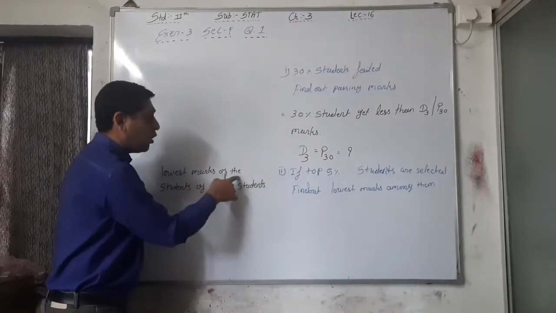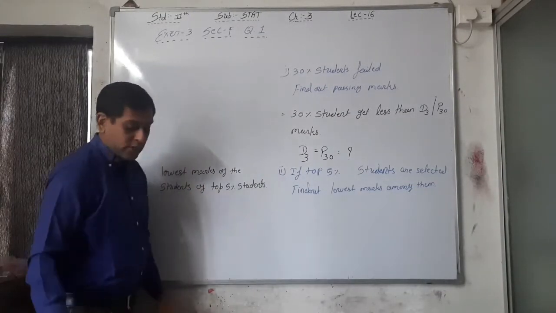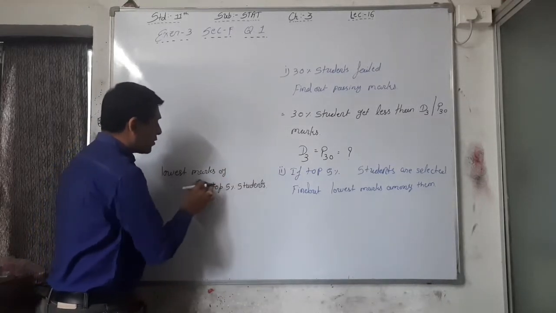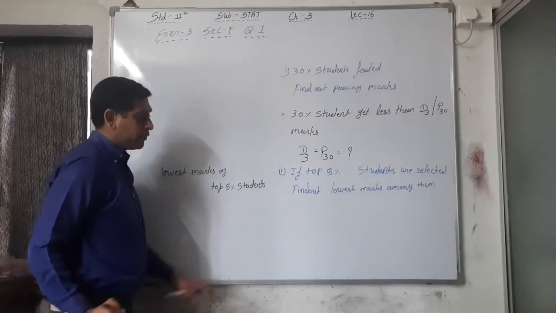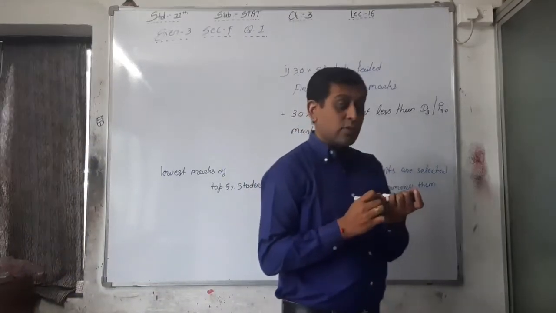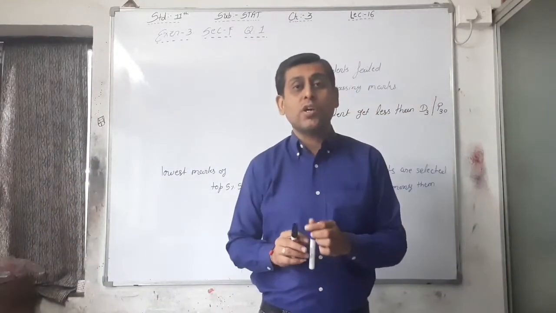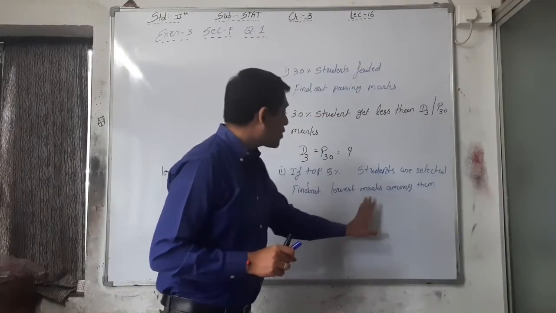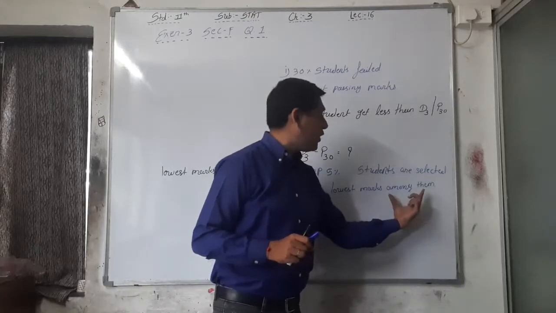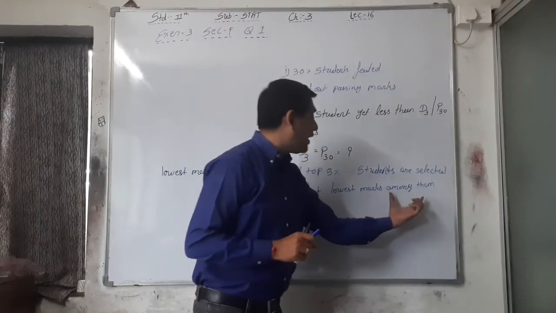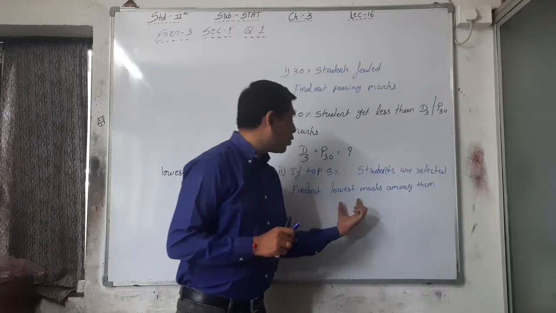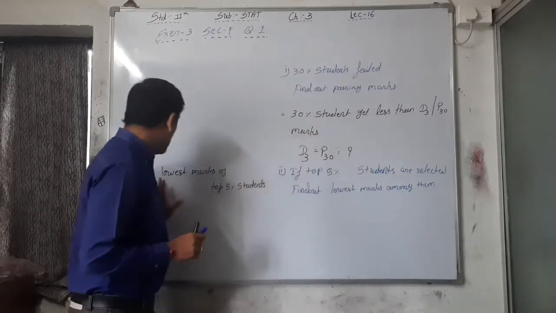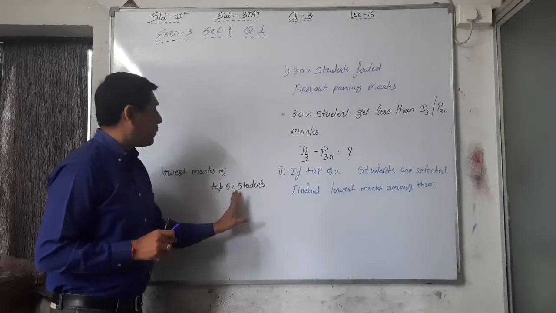So lowest marks of the students, or you can say lowest mark of top 5% students directly. What is the question here? See, we have to see the question from find out. What is the find out? After find out, lowest marks among them. Among them we have to cut that and we have to write the original one, that is lowest marks from top 5% students. Lowest marks of top 5% students.